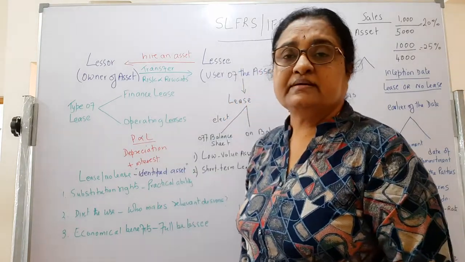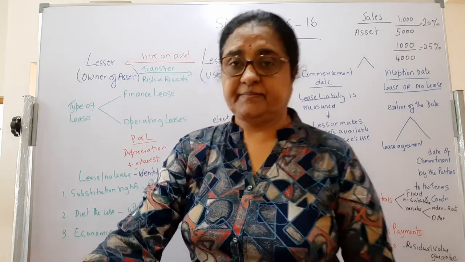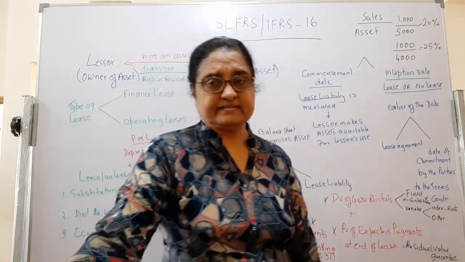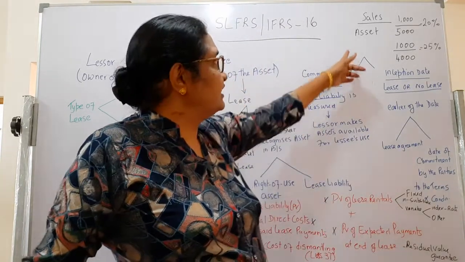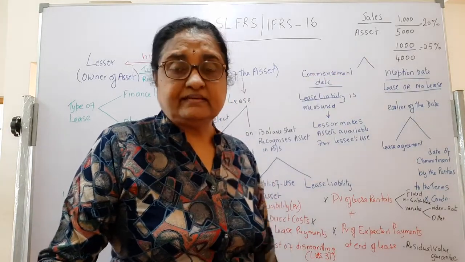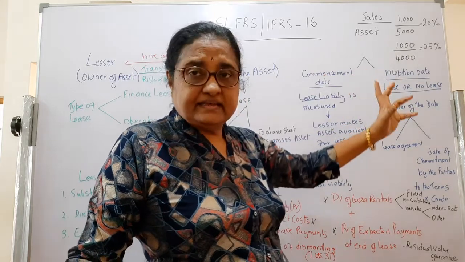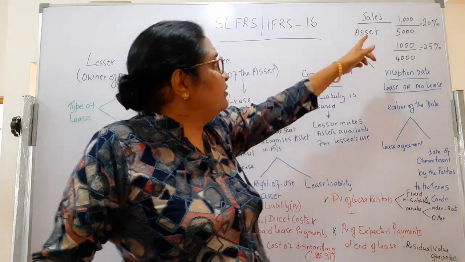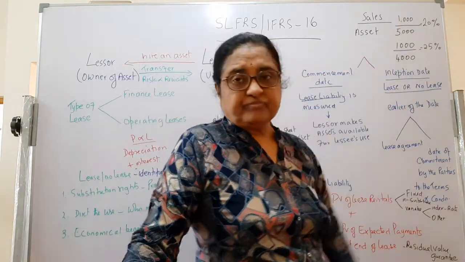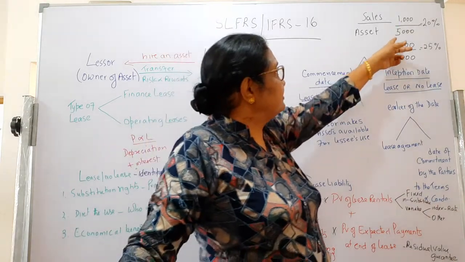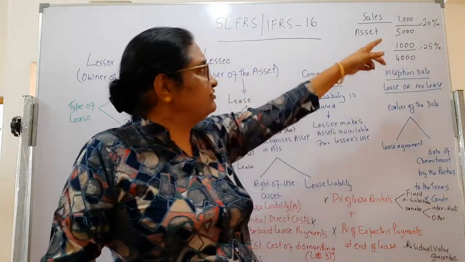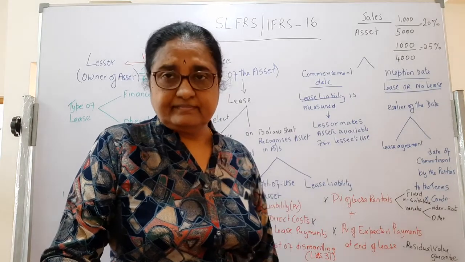So some manipulation happened, because take the asset turnover ratio, sales divided by total assets. Suppose the sales is 1 million and the assets are 5 million. The asset turnover ratio is 20%.